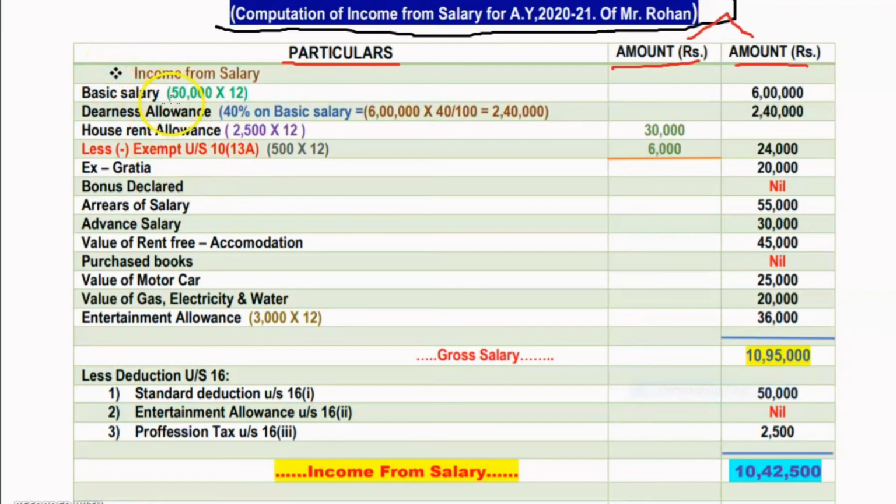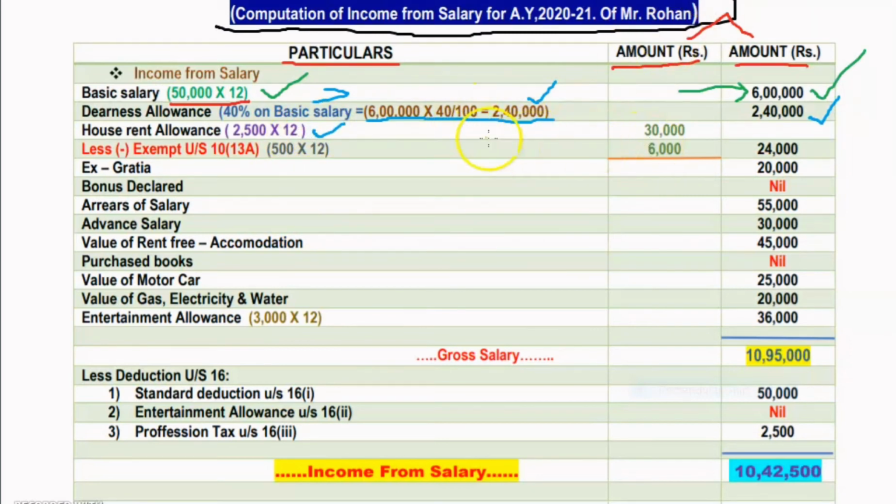As per our question, the basic salary given is 50,000 per month. So 50,000 multiplied by 12 months gives 6 lakh rupees, which we enter in the outer amount column. Next is dearness allowance. We take it on basic salary, that is 40%. Basic salary after 12 months is 6 lakhs, so 6 lakhs into 40 by 100 is 2 lakh 40,000, which is our dearness allowance, and we write it in the outer column. Next is house rent allowance.